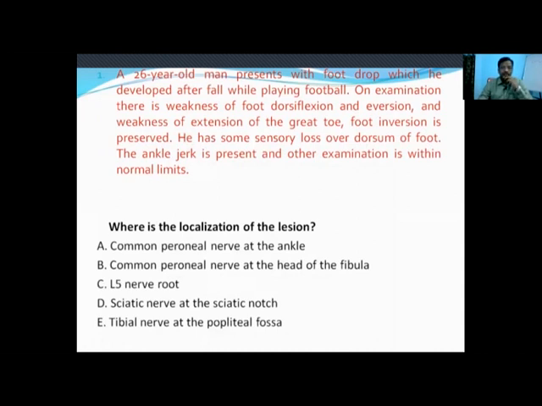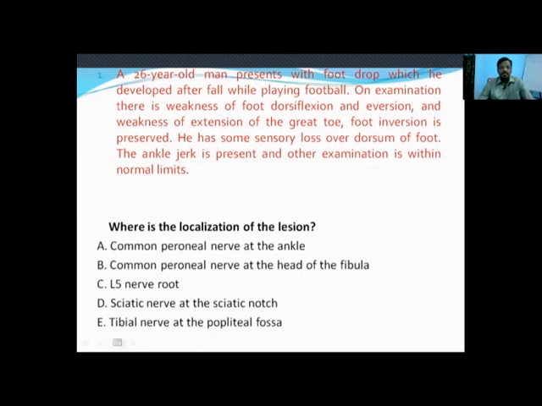A 26-year-old man presents with foot drop, which he developed after a fall while playing football. On examination, there is weakness of foot dorsiflexion and eversion, and weakness of extension of the great toe. Foot inversion is preserved. He has some sensory loss over the dorsum of the foot. The ankle jerk is present, and the rest of the examination is within normal limits.